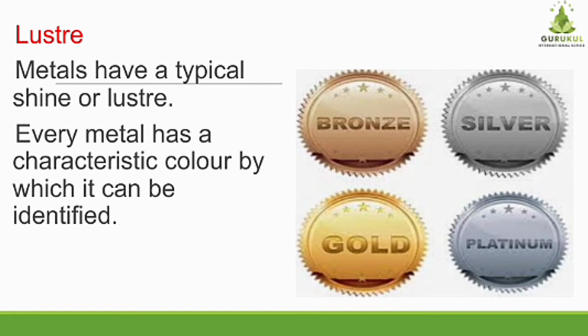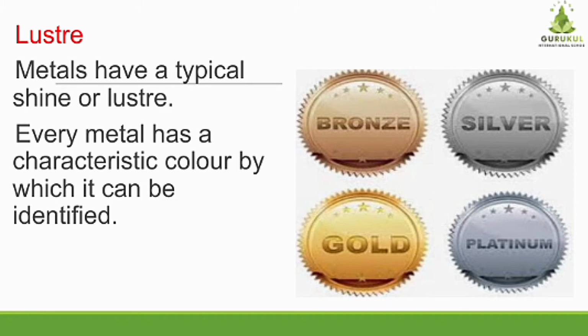Why? Because gold has a typical shine, a yellowish color which has a typical shine, that is called luster. Every metal has a characteristic color by which it can be identified. It has a specific color or shine. If you take any spoon or any plate and ask your mummy which metal this is, she will tell whether it is aluminium or steel. How? Because every metal has a different specific color or shine, and that is called luster.